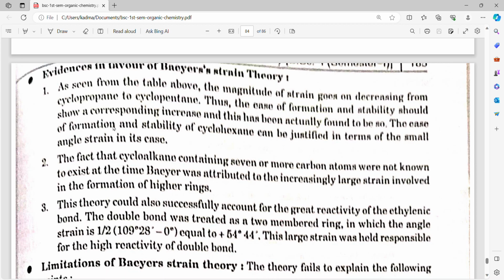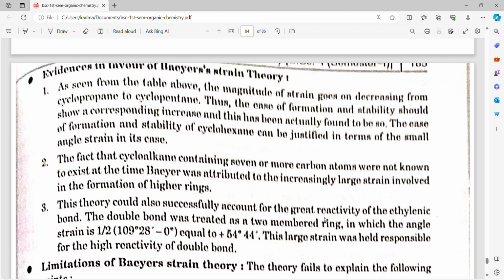Thus, the ease of formation and stability should show a corresponding increase, and this has actually been found to be so. The ease of formation and stability of cyclohexane can be justified in terms of the small angle strain it causes. The fact that cycloalkanes containing 7 or more carbon atoms were not known to exist at the time of Baeyer was attributed to the increasingly large strain involved in the formation of higher rings.